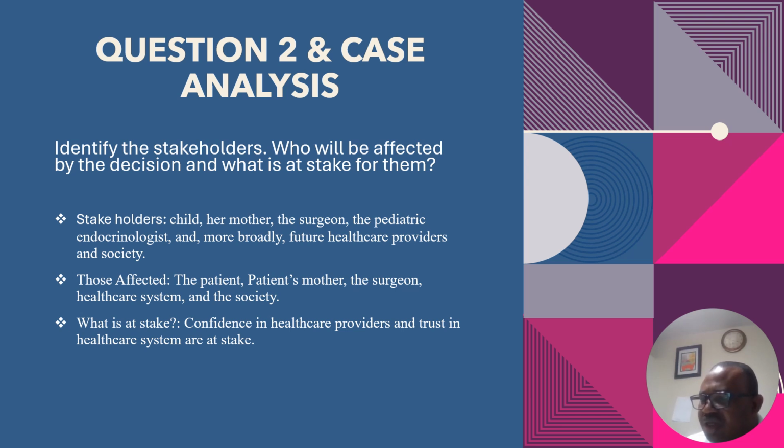The surgeon and pediatric endocrinologist are also stakeholders in the situation, as they are responsible for delivering care and support to the child and her family. Their decision impacts their ethical integrity, as they must weigh the benefit of protecting the family from potentially distressing information against the professional responsibility to be transparent. Their choice reflects their medical practice, setting an example for ethical standards in similar cases.